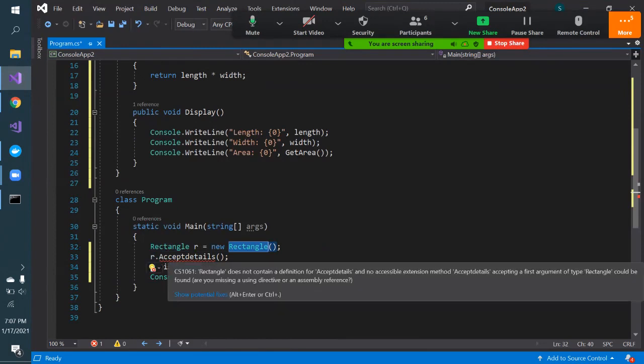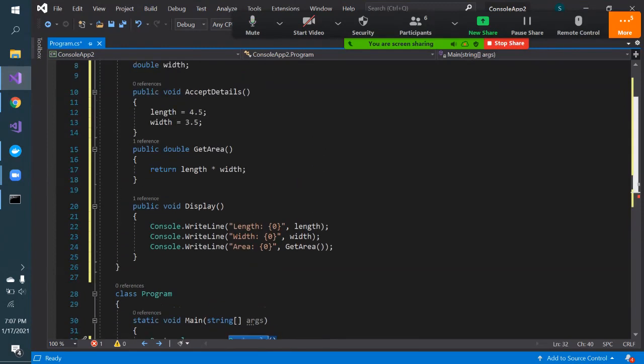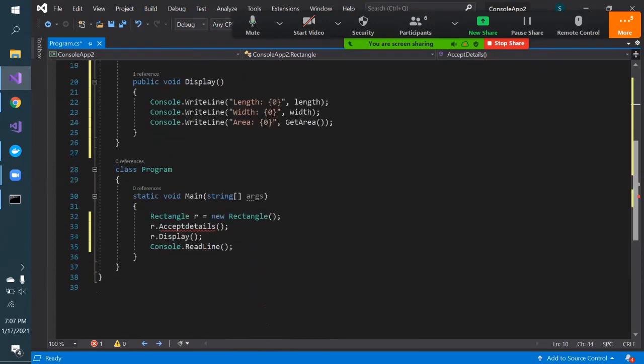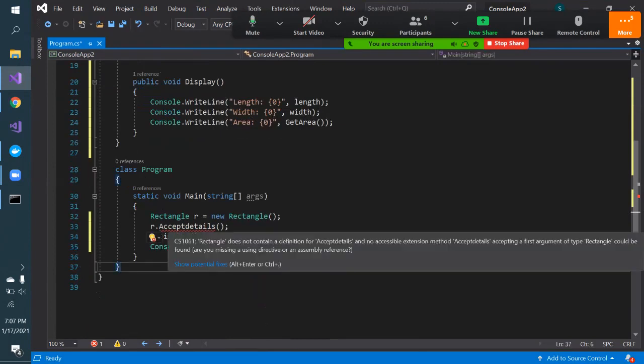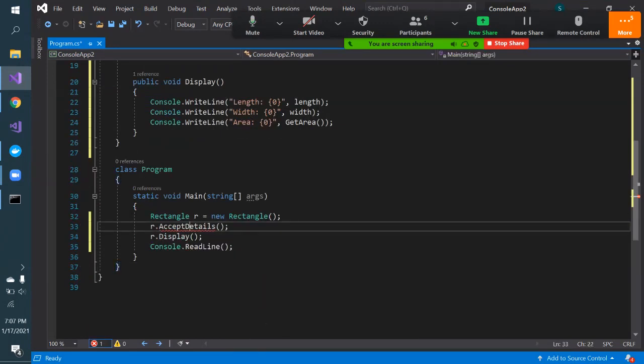AcceptDetail. What is it telling? Rectangle does not contain a definition of AcceptDetail. Why? Because I changed the method syntax a little bit, with D in capital, whereas in that tutorial it was written small. Let me correct it. So that error has gone.